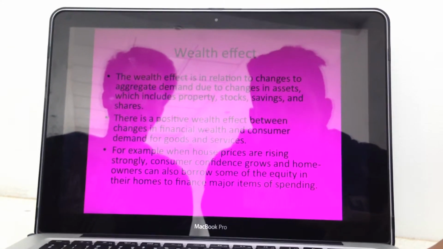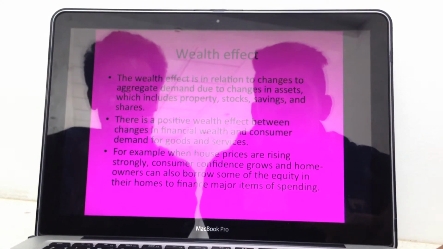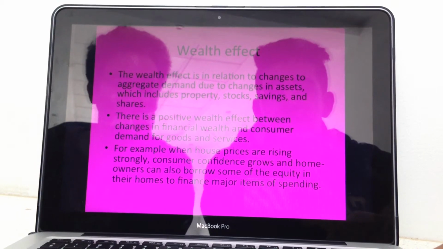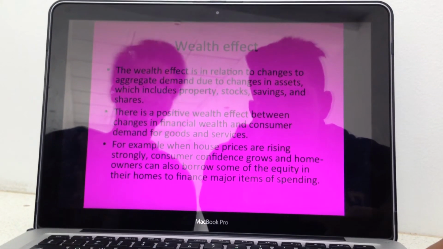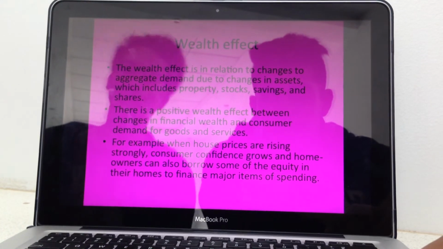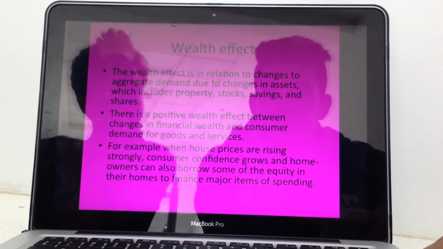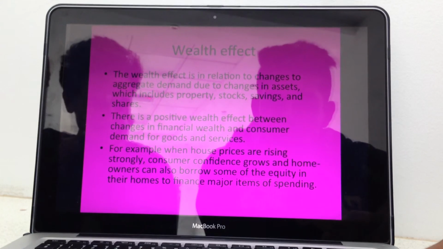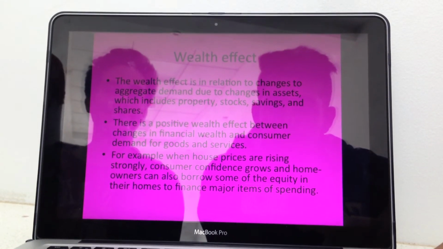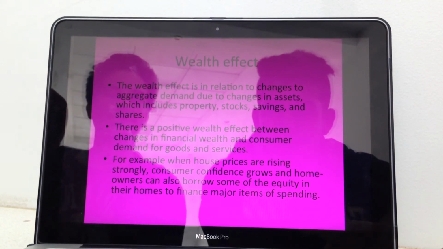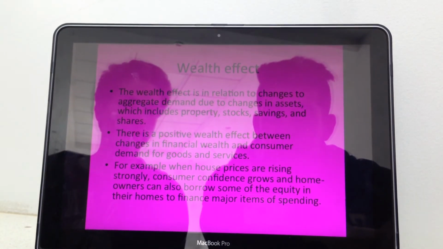Wealth effects. The wealth effect is in relation to changes to aggregate demand due to changes in assets, which includes property, stocks, savings, and shares. There is a positive wealth effect between changes in financial wealth and consumer demand for goods and services. For example, when house prices are rising strongly, consumer confidence grows, and homeowners can also borrow some of the equity in their homes to finance major items of spending.